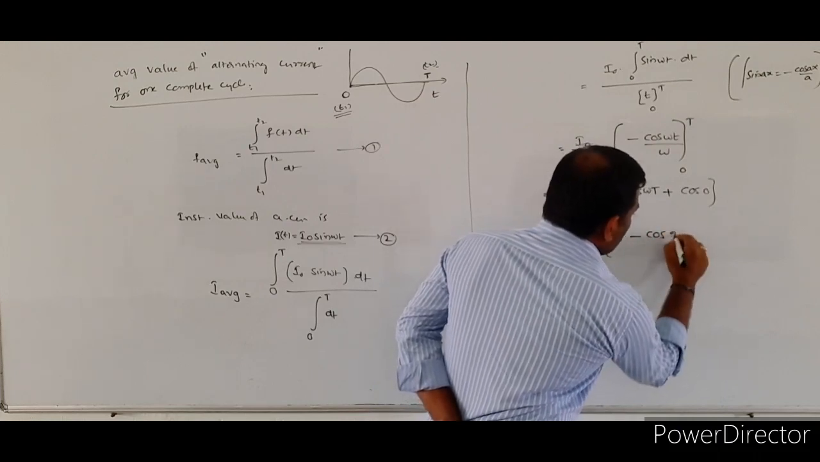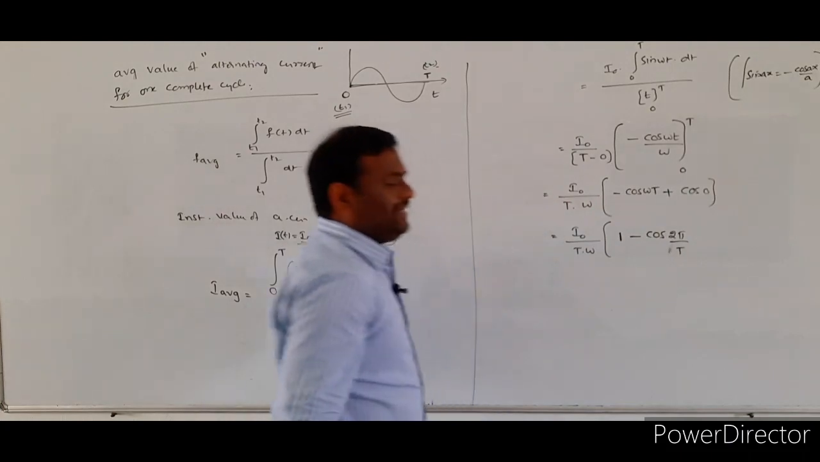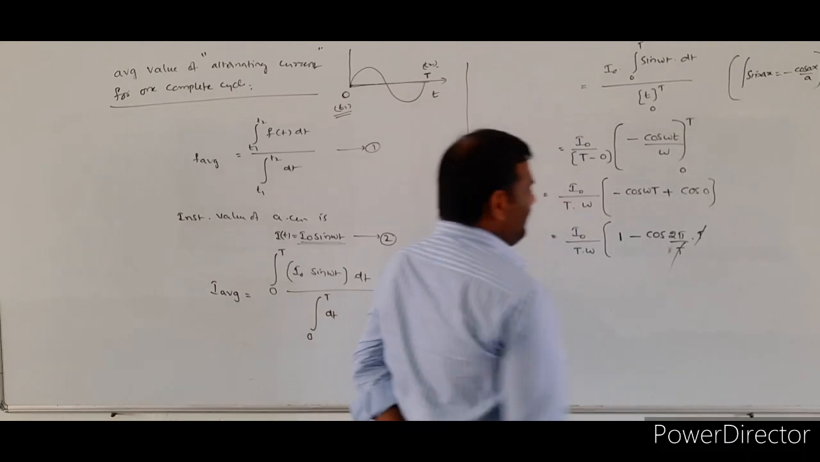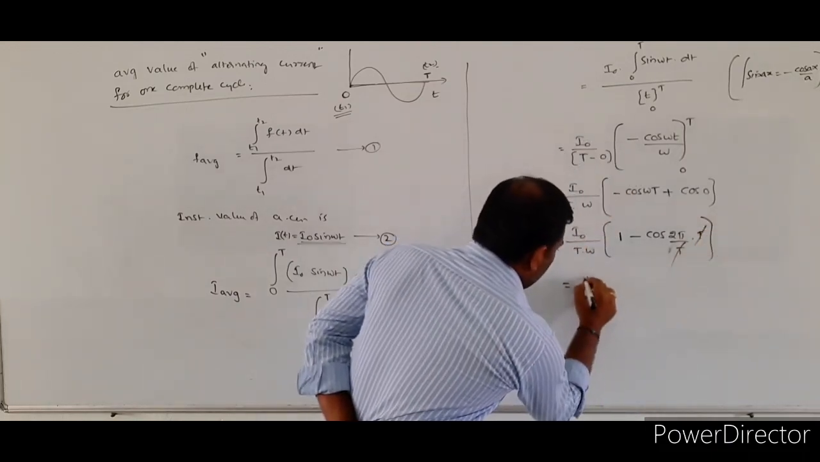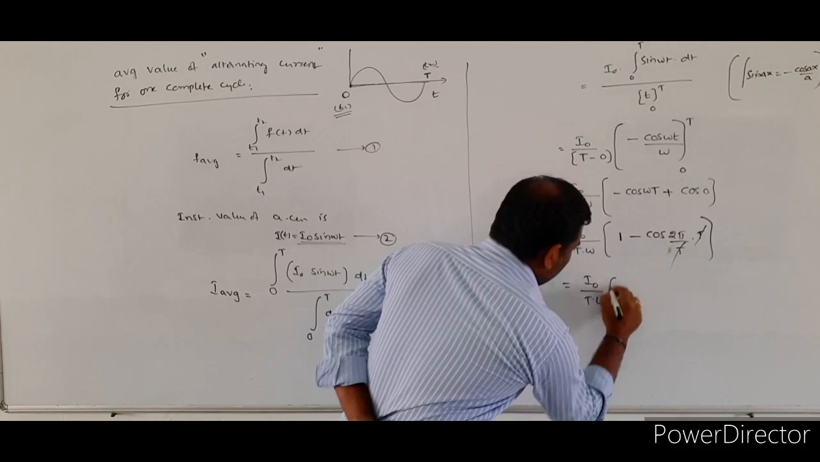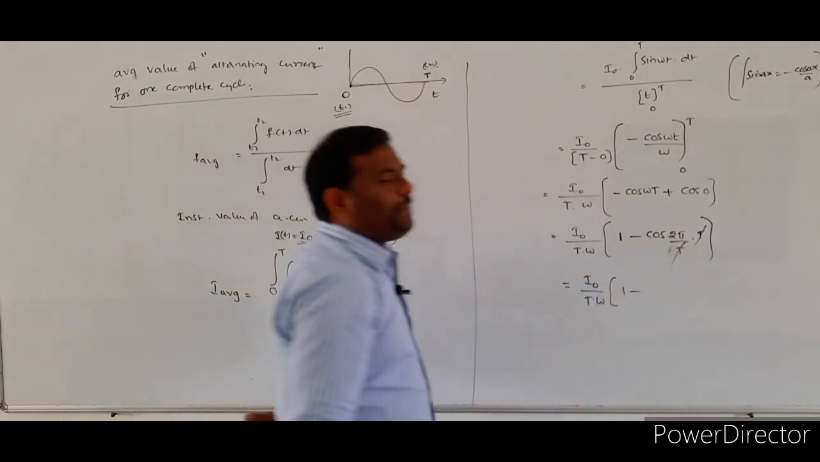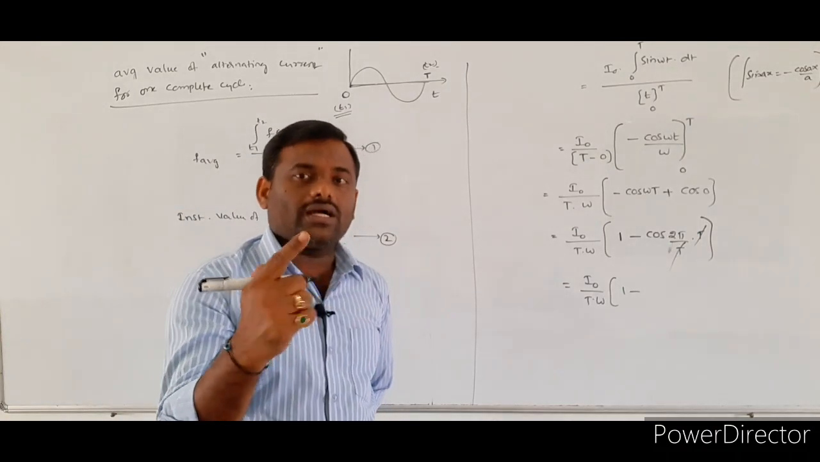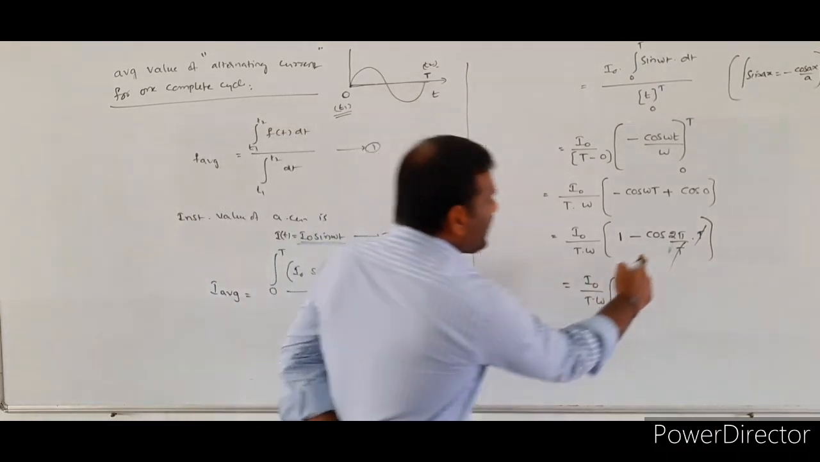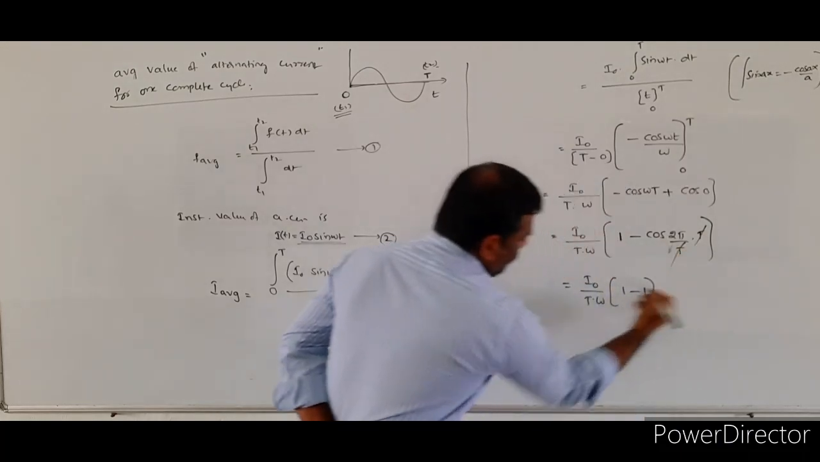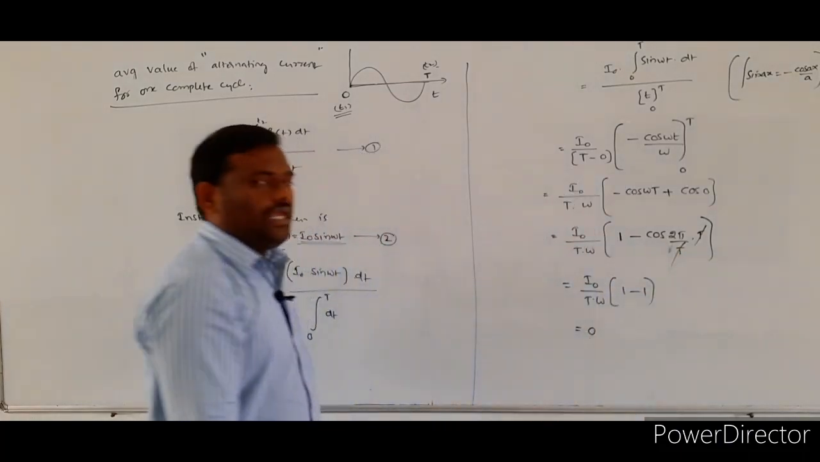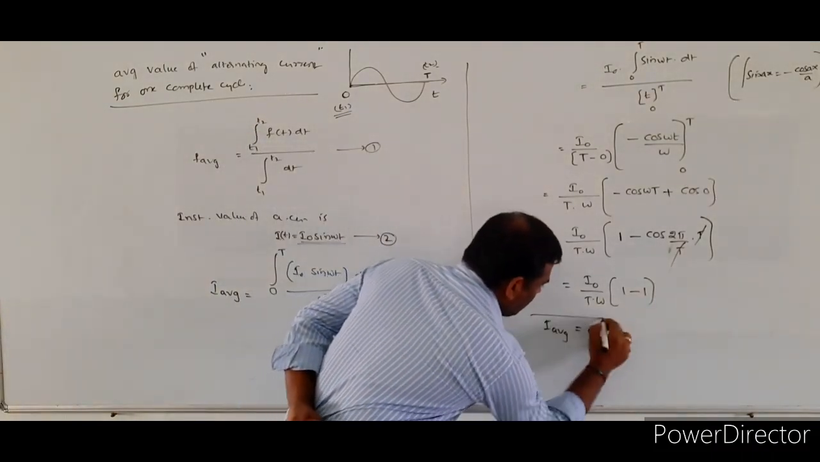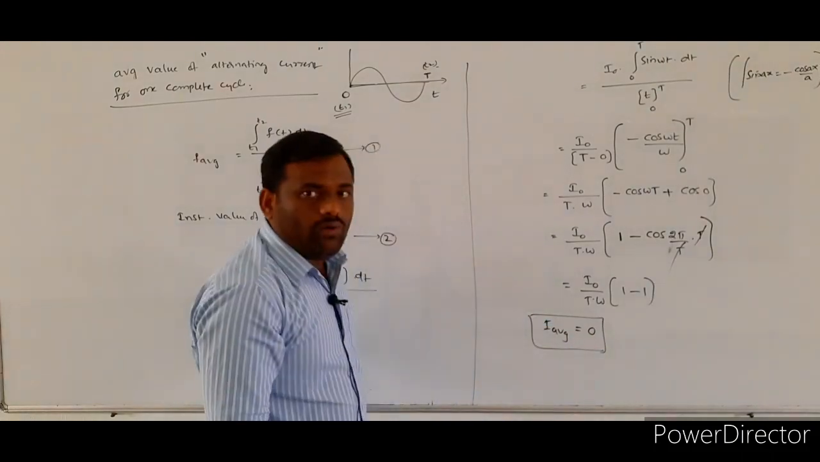Omega value is equal to 2 pi by T. Again T will be there here, T will be getting cancelled. So here I naught by T into omega, 1 minus cos 2 pi. Cos 0 value is 1, and cos 2 pi value is also 1. So 1 minus 1 will be there, and that value is equal to 0. What is this value? I average. So I average value is equal to 0.